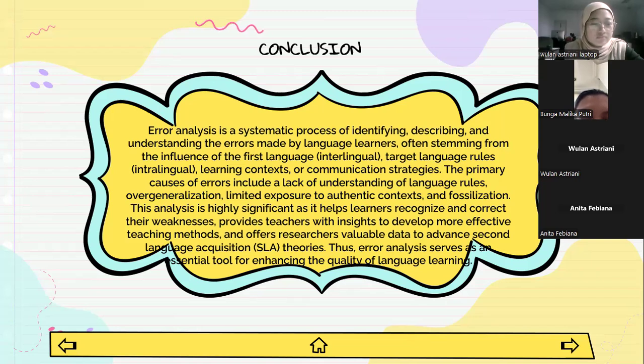This analysis is highly significant as it helps learners recognize and correct their weakness, provides teachers with insight to develop more effective teaching method, and offers researchers valuable data to advance second language acquisition or SLA theories. Thus, error analysis serves as an essential tool for enhancing the quality of language learning.